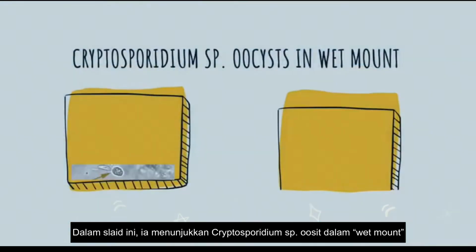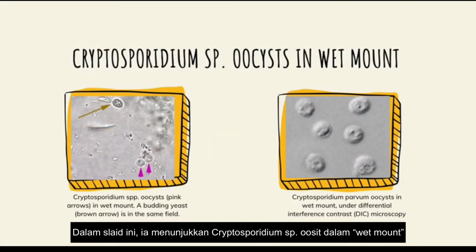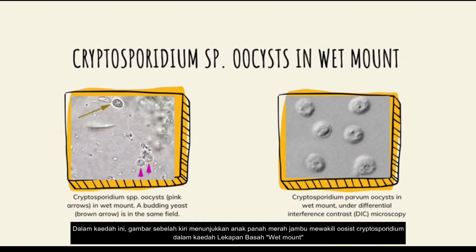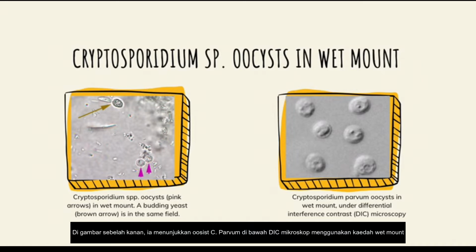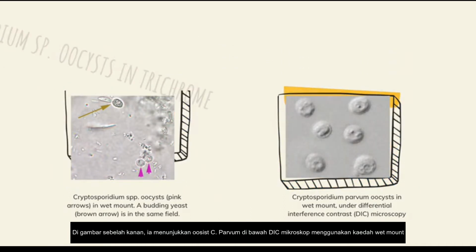In this slide, it shows Cryptosporidium species oocysts in wet mount. In the wet mount method, oocysts of Cryptosporidium can be observed. The pink arrow on the picture on the left side shows the oocysts of Cryptosporidium in wet mount, and the brown arrow is the budding yeast located in the same field as the oocysts. On the right side is the image of the Cryptosporidium parvum oocysts in wet mount. They can be seen under differential interference contrast microscopy.